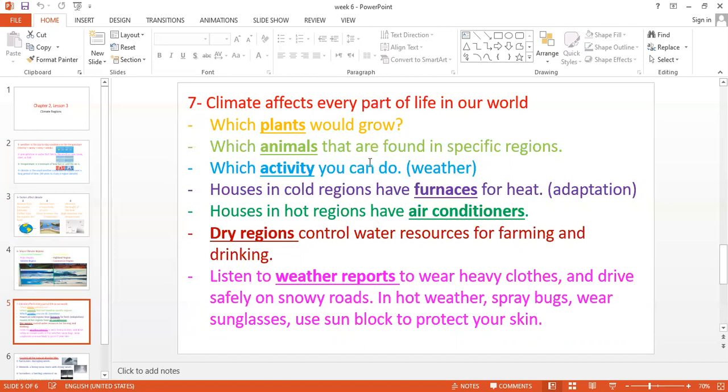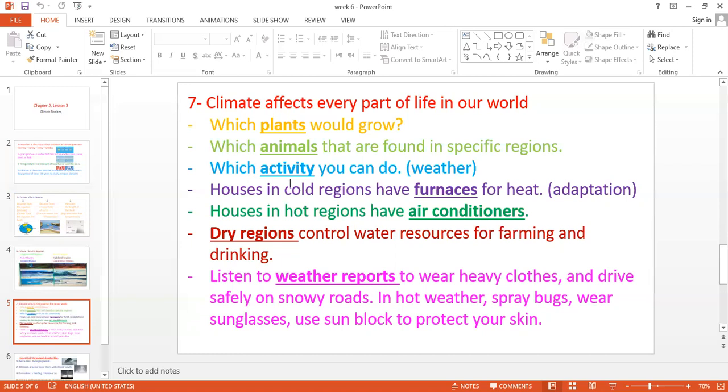Number two, which animals are found in specific regions? I mean that there are some animals that live in hot climates, like the camel, for example. He lives in the desert regions, and there are some animals which live in cold climates or cold regions, like penguins. Penguins cannot live in hot climates. They want cold climates. So does the climate affect the animals? Yes, of course, like camels and penguins.